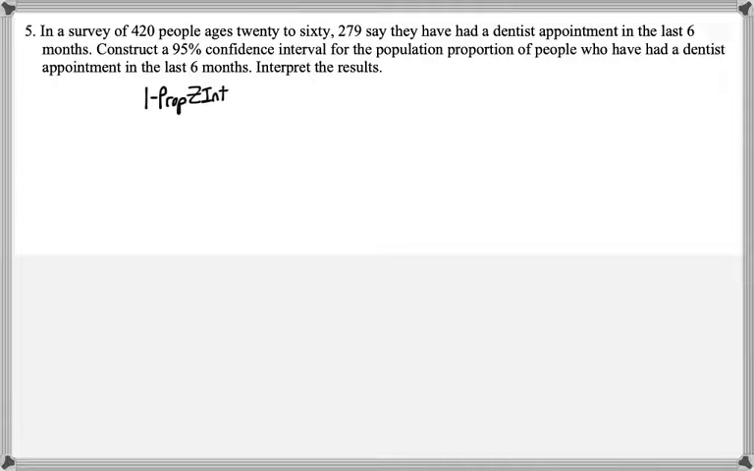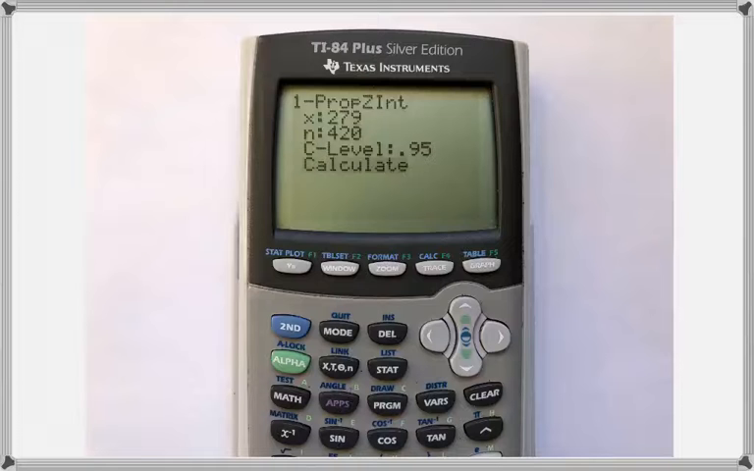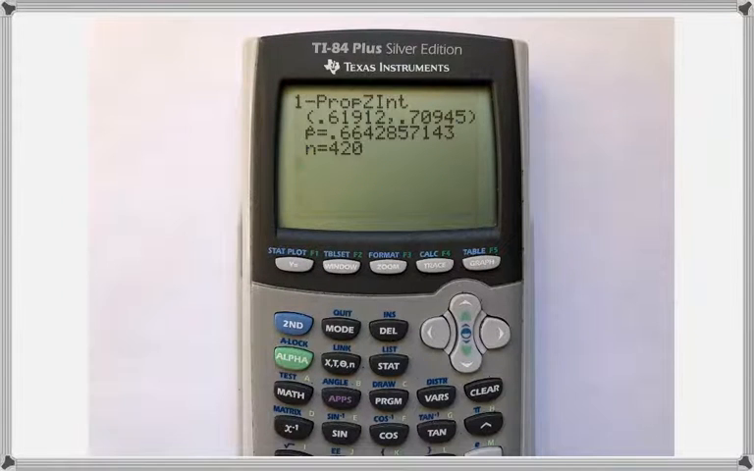So we want to use the one prop z interval, and we need to tell it x, n, and c. So I'm going to type all of my information under the one prop z interval and then calculate. So our confidence interval rounded to 3 places is 0.619 to 0.709.